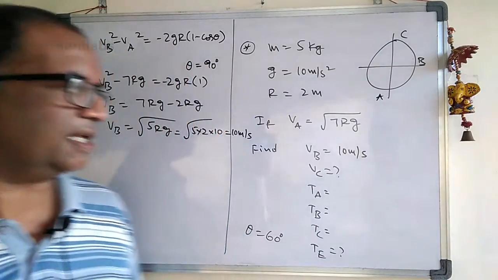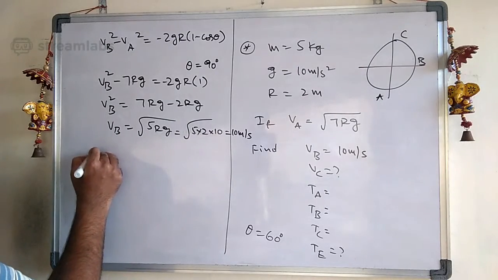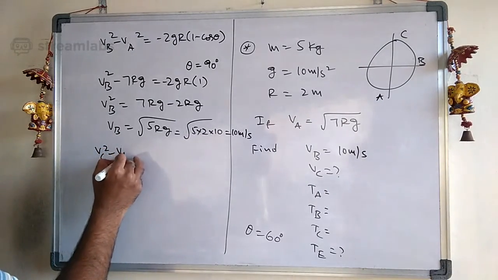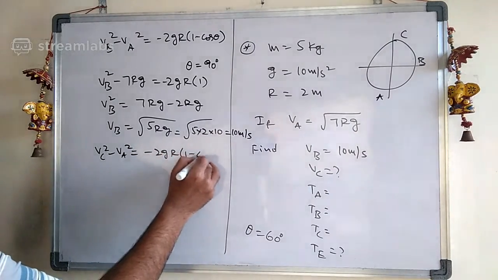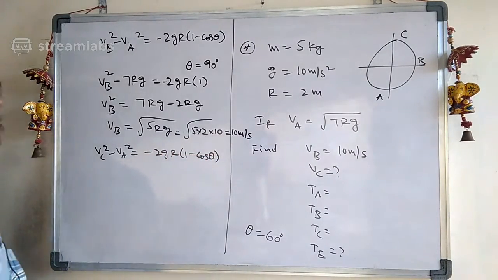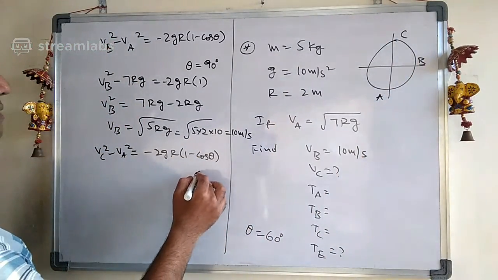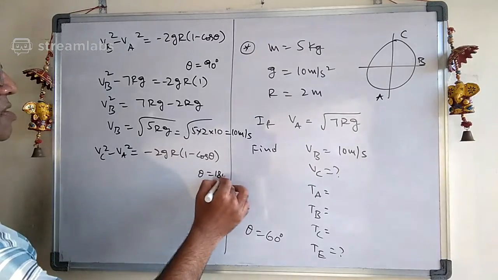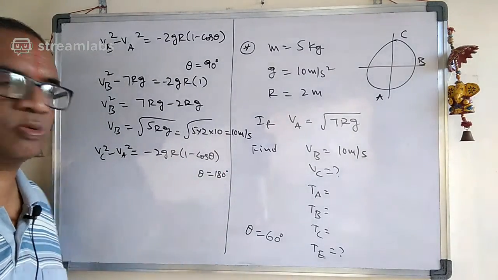Then see carefully here, what is the VC value? Again let us take VC square minus VA square equal to minus 2gr into 1 minus cos theta, because we are going from A to C and the theta value is 180 degrees. Cos 180 is minus 1.